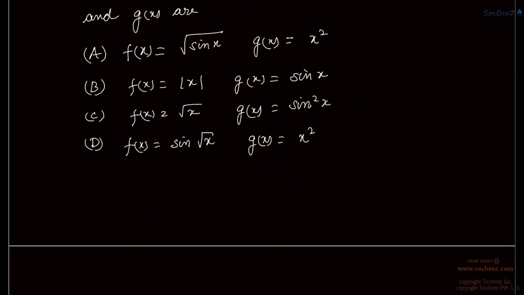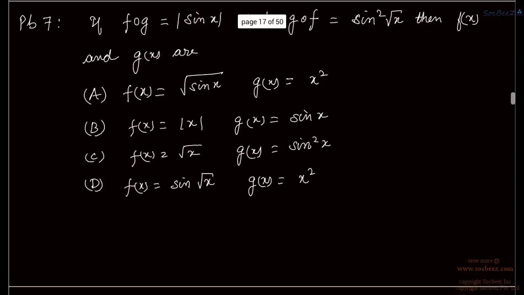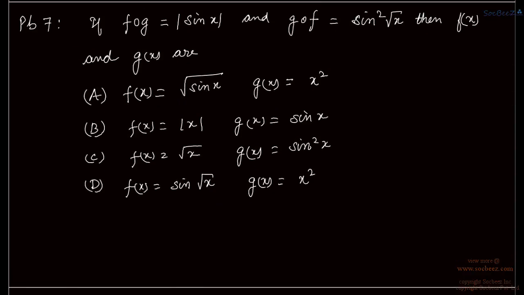Now moving to the next question, we have f of g(x) as mod of sin x and g of f(x) as sin square of root x, then f(x) and g(x) are. So again we have to check which composition will satisfy f of g(x) and g of f(x).